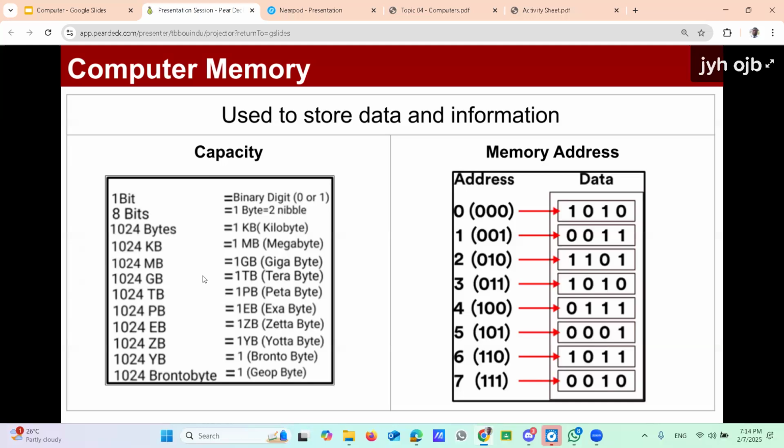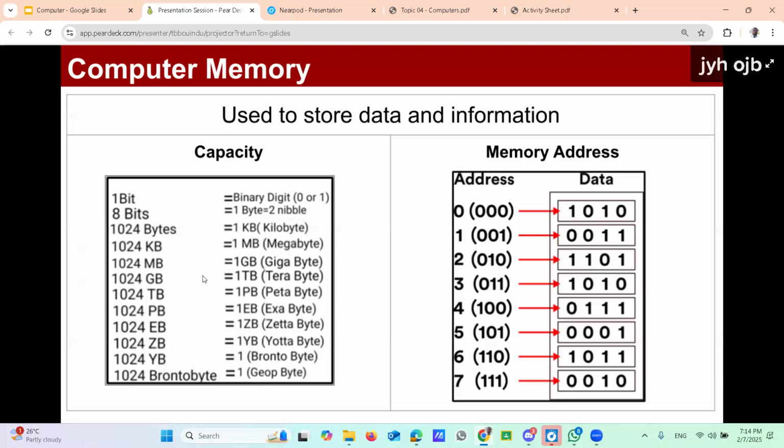How you are going to measure the memory capacity is using measurements like bits, bytes, kilobytes. Here the smallest element is the bit. One bit means the space required to store one character or one digit.